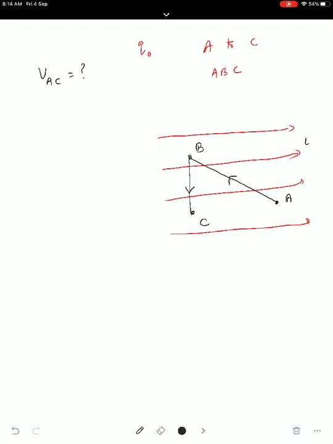The electric field is uniform and is given as E vector, so at all points the electric field value is the same. The coordinates of the points are given as A at 5, 0, C at 1, 0, and B at 0, 2. You are asked to find the potential difference between A and C when a test charge Q naught moves from A to C along the path ABC. How can you calculate this? This was a board question.